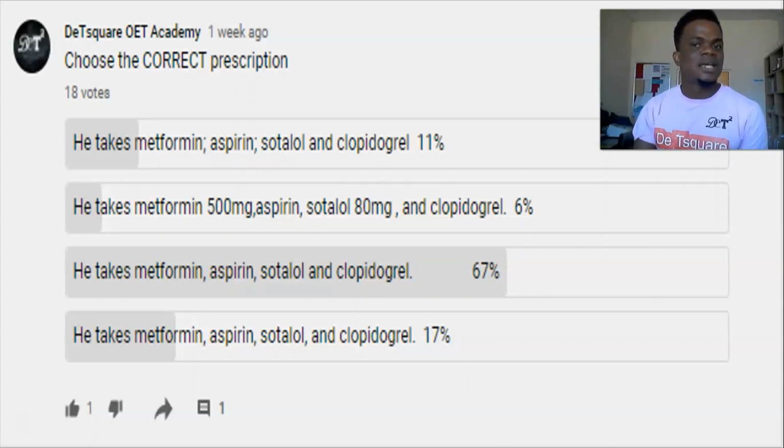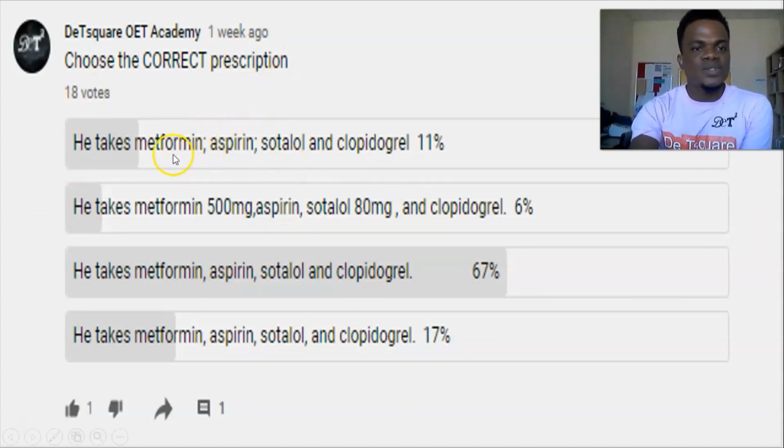In that case, you are listing the names of the drugs, so you don't use a semicolon. You just use a comma to separate metformin, aspirin, sotalol. In the last one, you do not put a comma, because you're using "and" here. But this is wrong because this person is using a semicolon to separate. This is wrong.